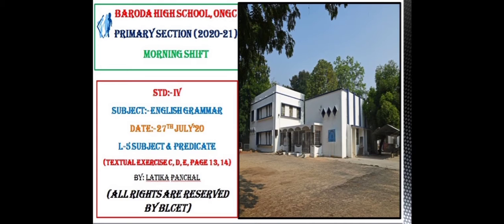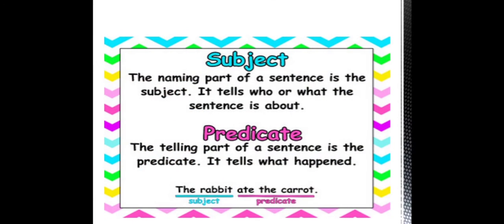I hope you all are enjoying the videos that we are sending you and the concepts are becoming clear to you. Let us have a recap of what we have done in subject and predicate. The naming part of a sentence is the subject. It tells who or what the sentence is about. The telling part of a sentence is the predicate. It tells what happened.